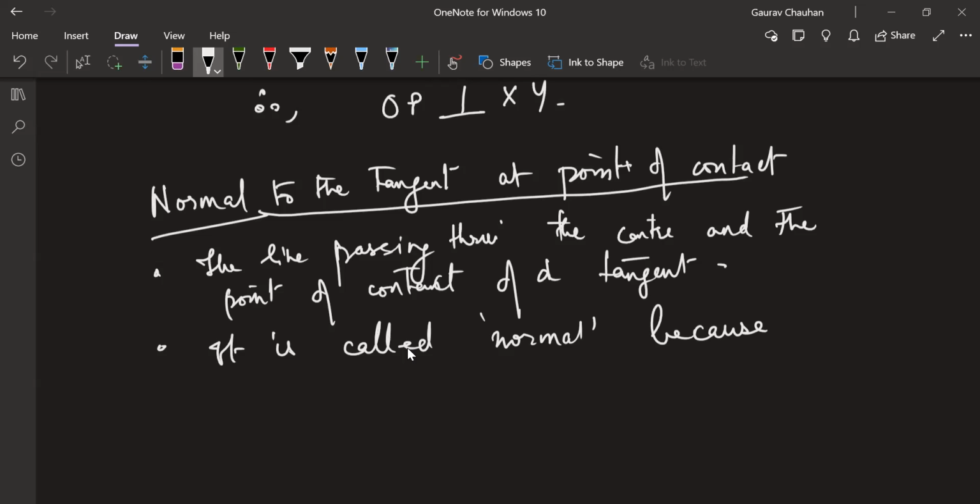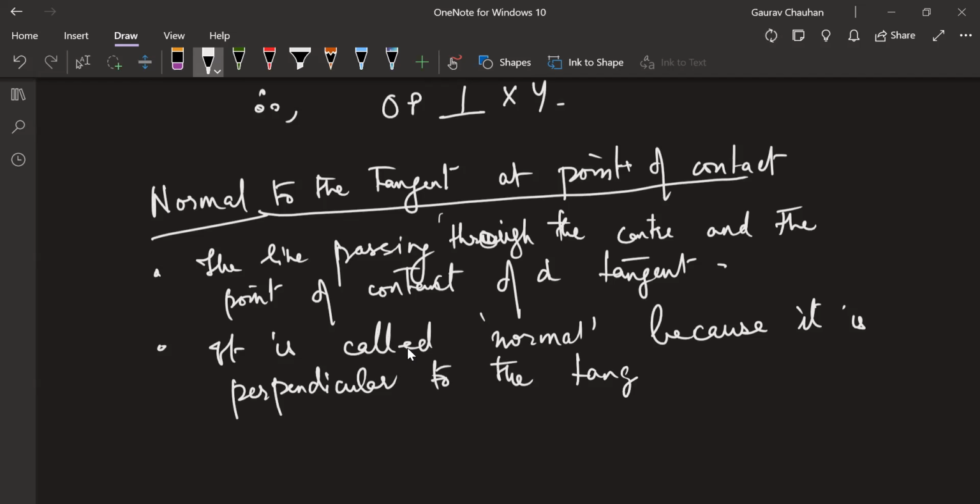Passing through. It is called normal because it is perpendicular to the tangent. You will see it in other scientific areas also. You will be using the word normal, but basically it is another way of saying perpendicular, the line which is perpendicular. Yes, Bindu.